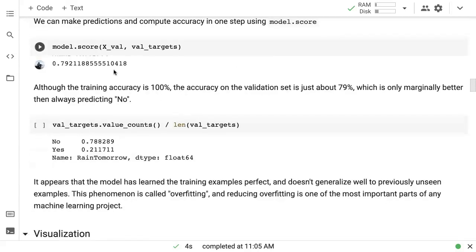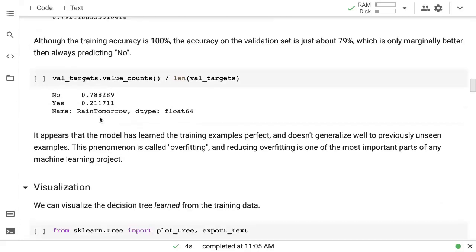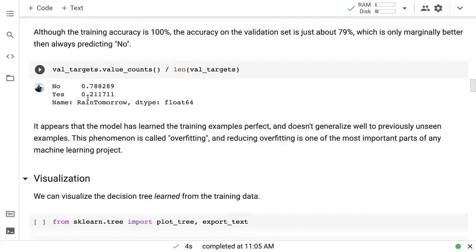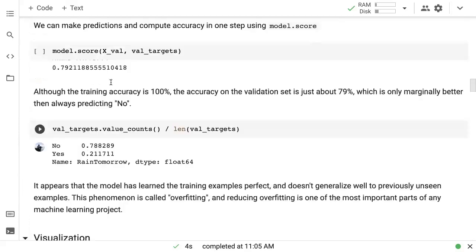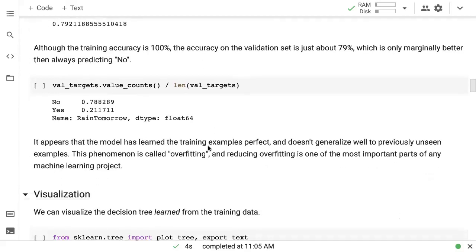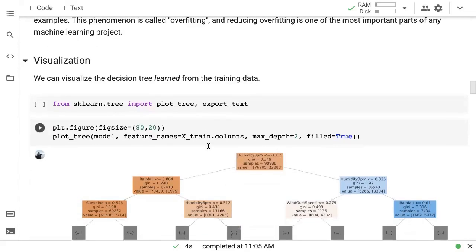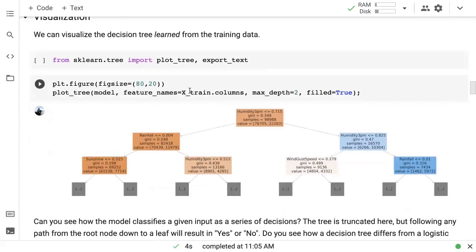However, when we tested the same thing on the validation set, we got only a 79% accuracy, and we realized that it is very mildly better than just always predicting that it will not rain tomorrow, which means the model was heavily overfitted. The model has learned all the training examples but does not generalize well to data it has not seen before, such as the validation set. So we then looked into the decision tree to learn more and identify how we can solve for the overfitting that the model currently faces.